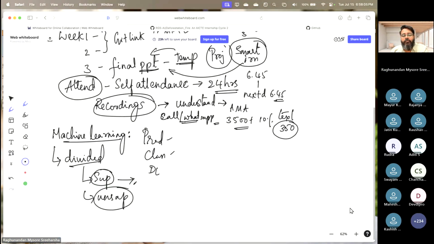We have a data set with input and output labels, where a model is like a teacher. Exactly. You have something called labeled data here, right? And what about unsupervised? Can I say unlabeled data?